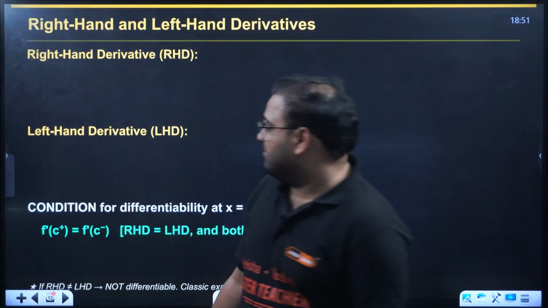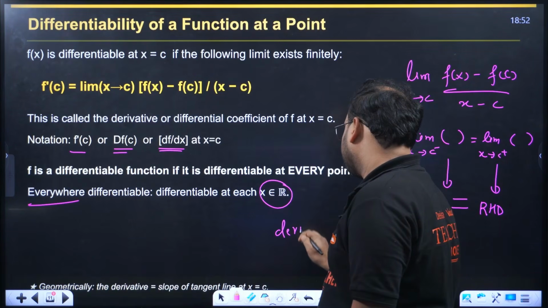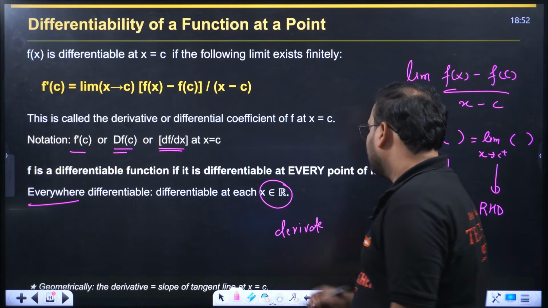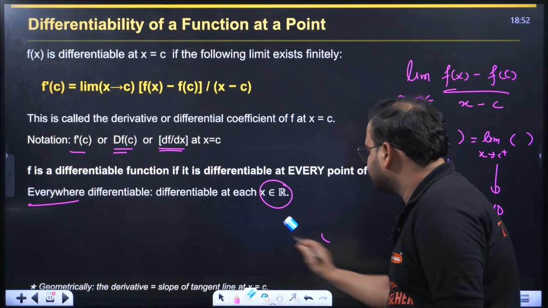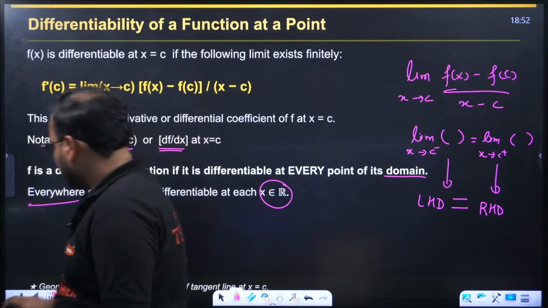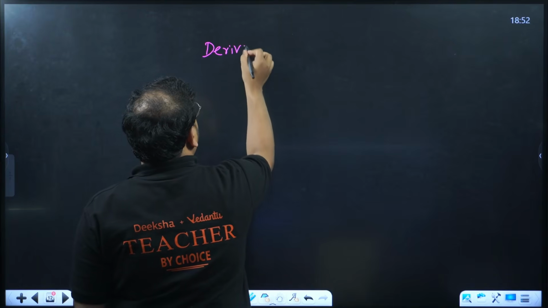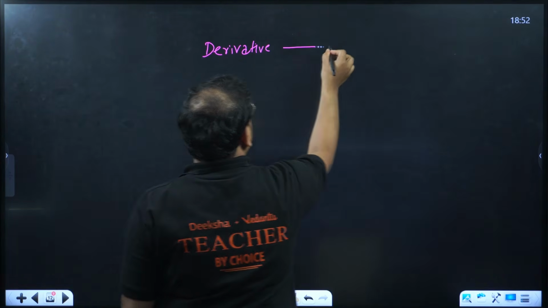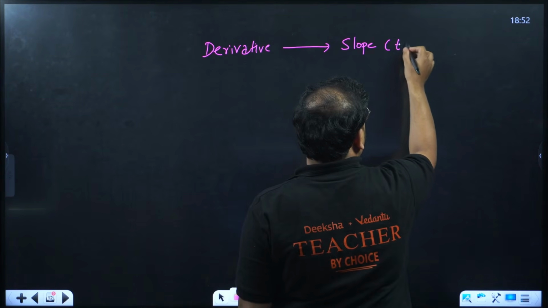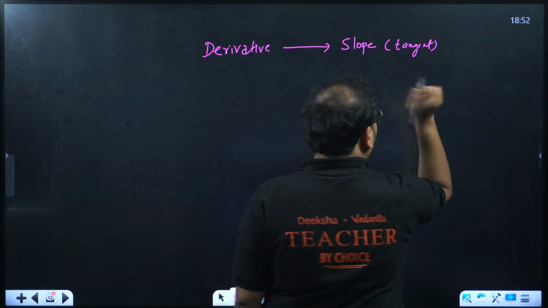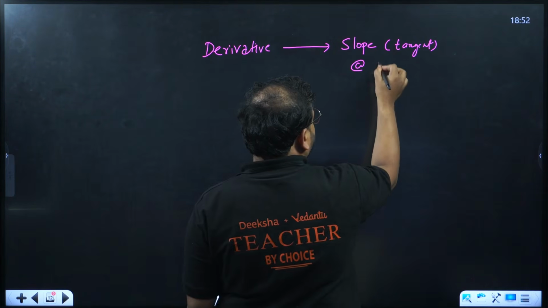One more thing. Derivative means what? This derivative you see everywhere. One second, guys. Let's look at this. This is important. So derivative actually means slope or the tangent value at that point. It should always be at the point.